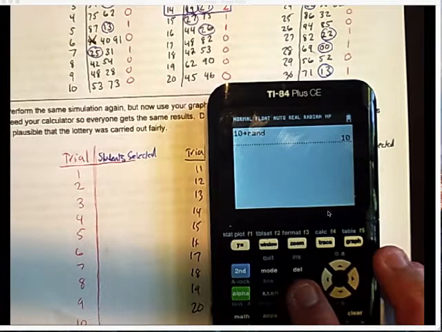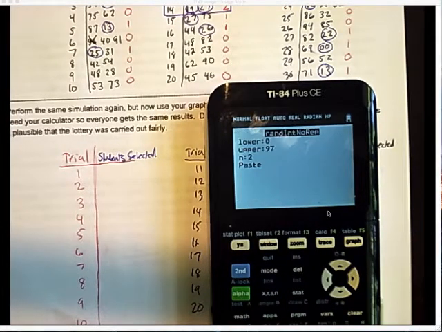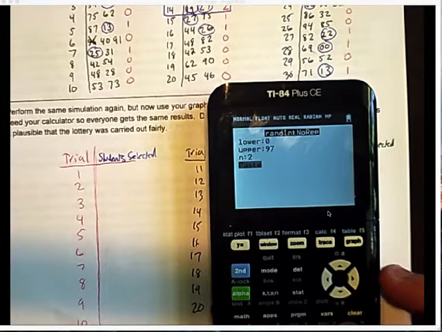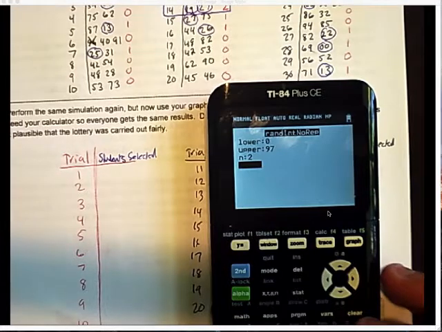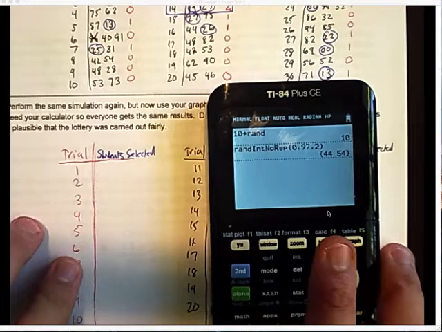All right. So math, probability. We're going to go to number 8, random integer, no repeat. 0 to 97, I'm going to pick 2 at a time. That way I don't get the same person winning both tickets. All right, so paste. It says 44, 54.